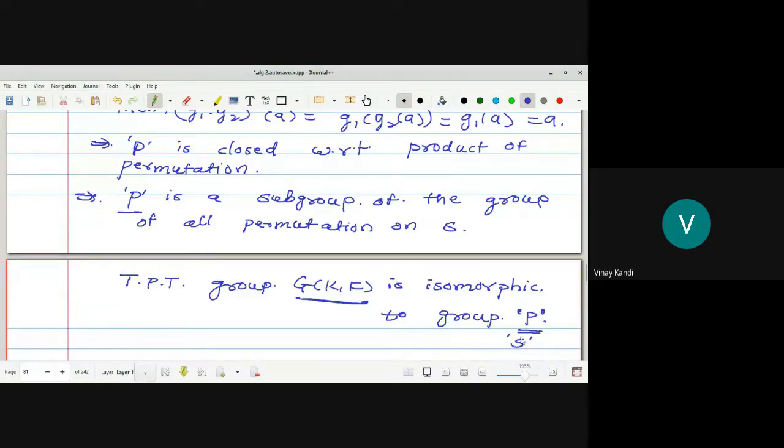In that permutation, if the root of that polynomial f of x belongs to F, then it must be fixed. If sigma or phi, the permutation, belongs to the set P, then phi of alpha is equal to alpha for every alpha belongs to F.